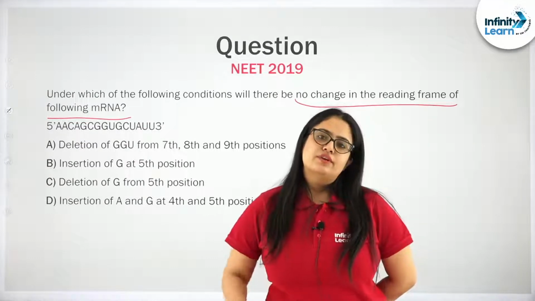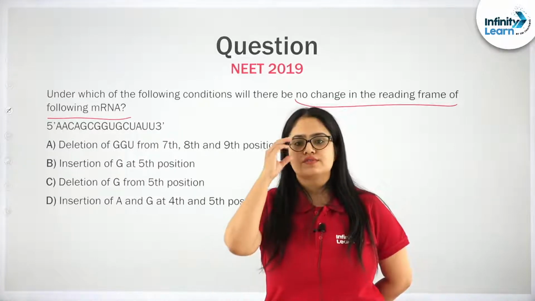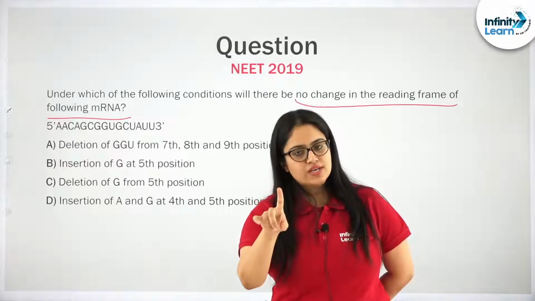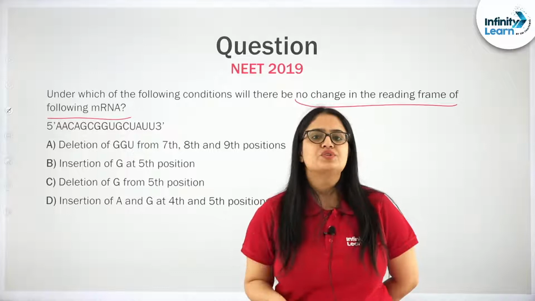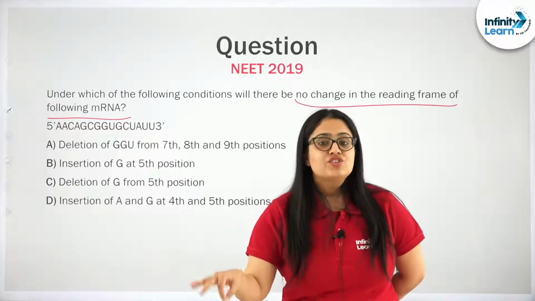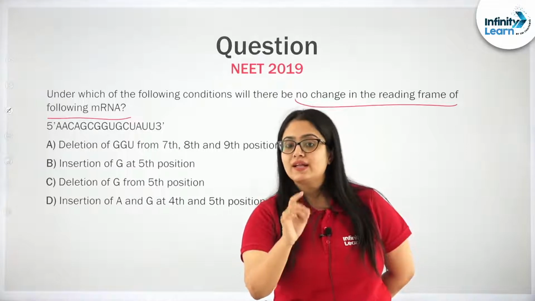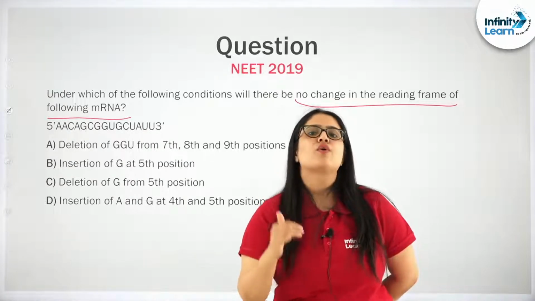Remember when I was discussing the genetic code and mutations, I told you that insertion or deletion of one or two nucleotides will change the reading frame from the point where that nucleotide is inserted or deleted.